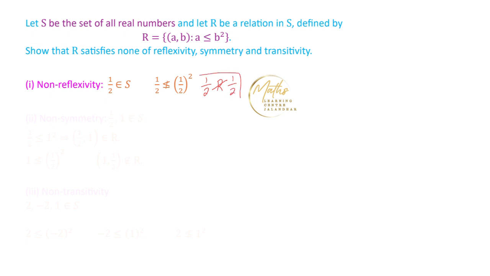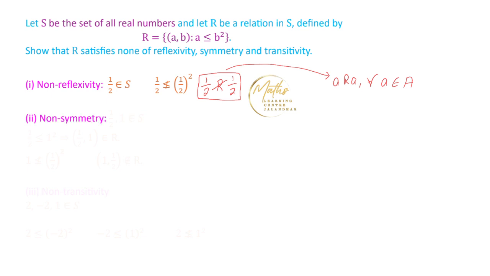So this is a counterexample, because when we say the relation is reflexive, we are saying A is related to A for all A belonging to the given set. If we have found an A which does not satisfy this condition, it means that this relation is not a reflexive relation. Next, in the second case, we have to prove that this relation is not symmetric.